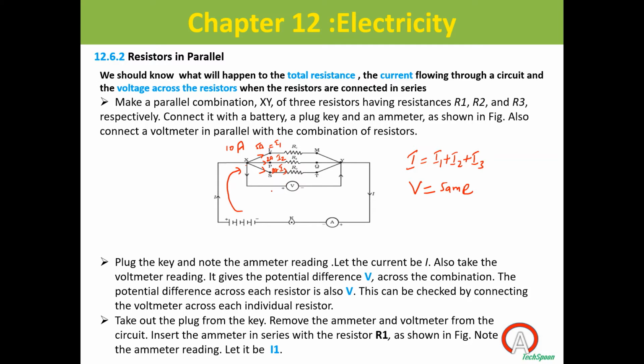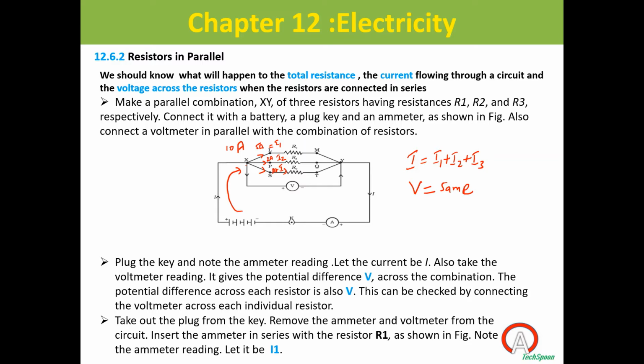The voltage across each resistor, because if I'm measuring voltage across R1, I will be connecting the voltmeter across X and Y, right? For R2 also, for measuring the voltage across R2, I will be connecting the voltmeter between X and Y. For all three cases, I will be connecting this voltmeter between X and Y. So the voltage is always the same. So here the 2 points that we have to remember: when we connect the resistors in parallel, the voltage across each resistor is the same, but the current is different. Clear?